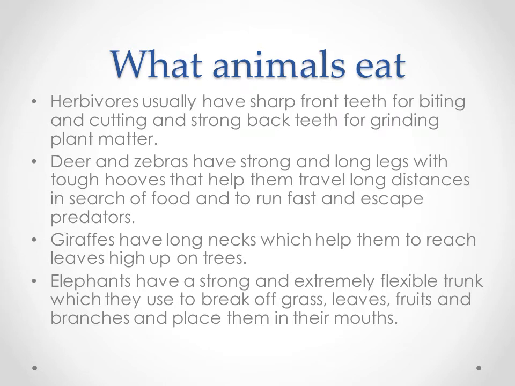So herbivores, if you're talking about the herbivores, they will eat only the plant parts. For this, they have sharp front teeth. What do they have? They have sharp front teeth for biting and cutting, and they have strong back teeth for grinding the plant matter.